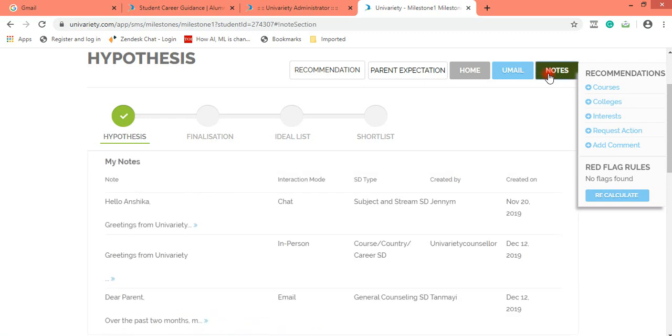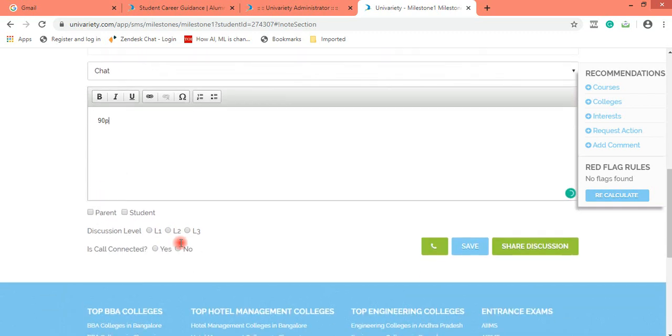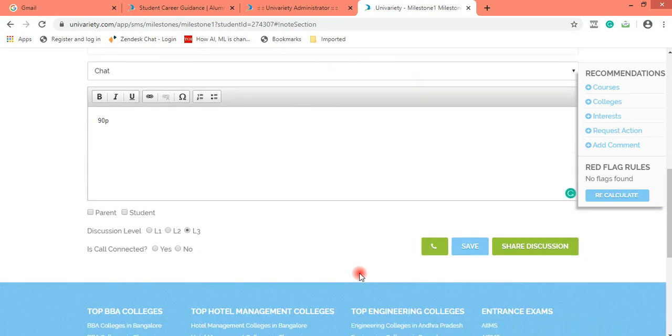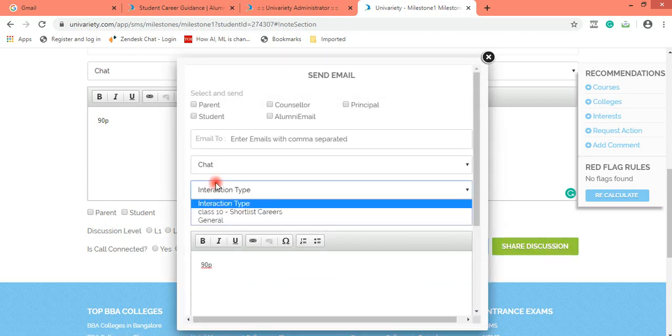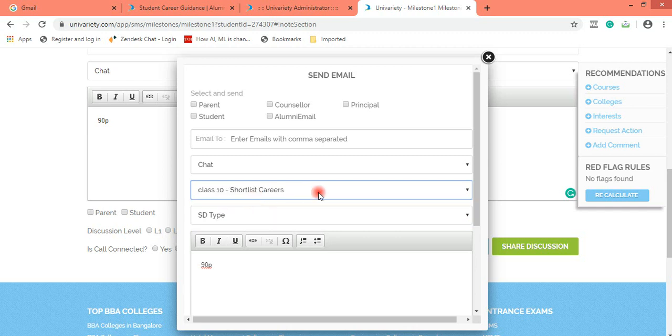The same process: go to notes. Mode of interaction will be chat. Discussion level would be as per the previous interactions. If the parent has attended this, you click on parent also. Click on share discussion. Here you can see that as per the class 10 ideal career journey, the student is supposed to shortlist careers. This is the task which is due, and probably this student has initiated chat through his ideal career journey. That's why this option is showing. You click on shortlist careers.